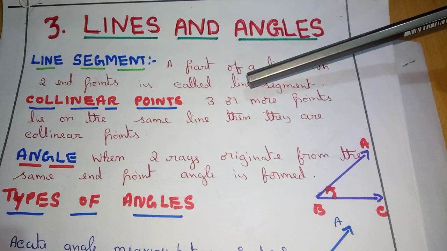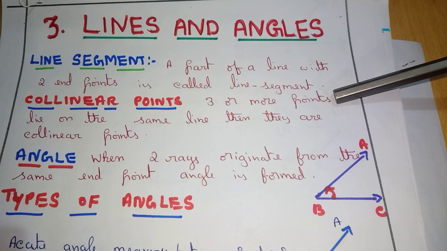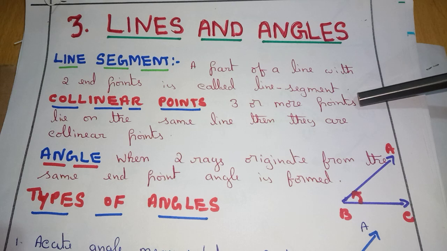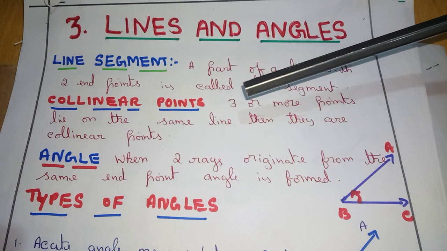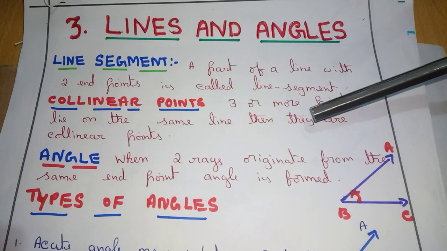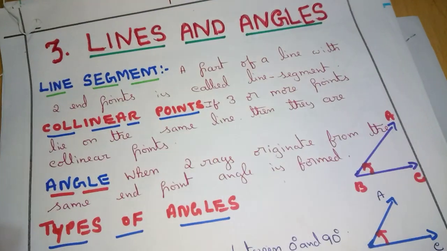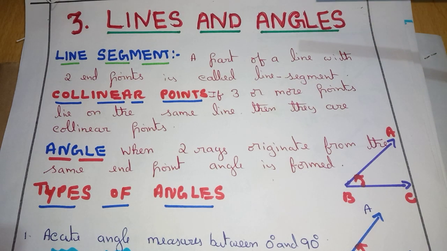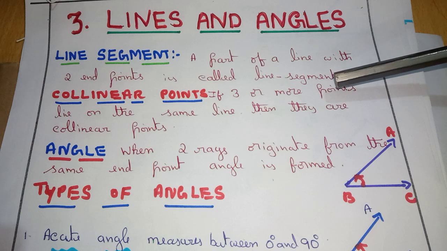Next, collinear points. Shall we copy? If three or more points lie on the same line, then they are called collinear points.